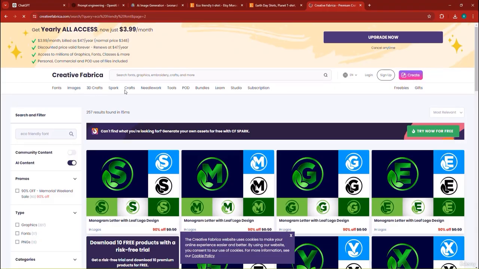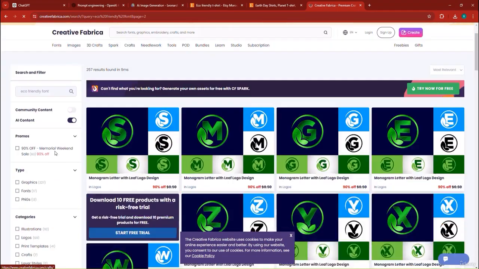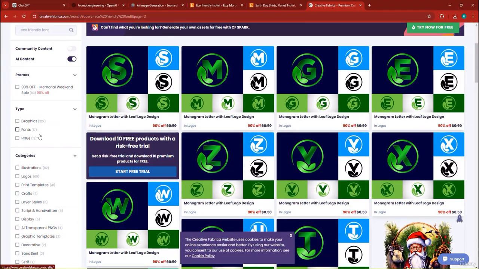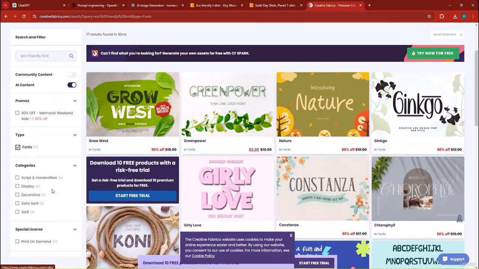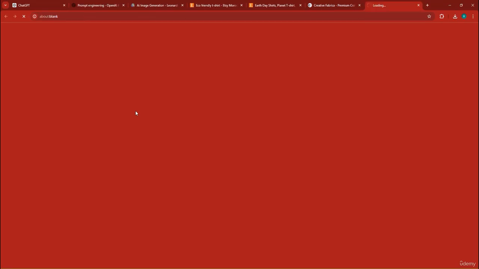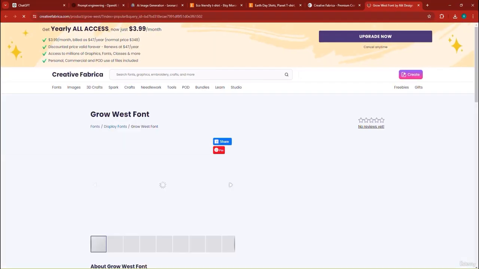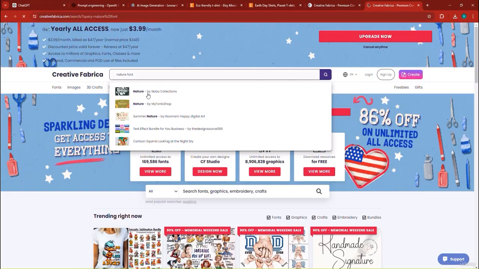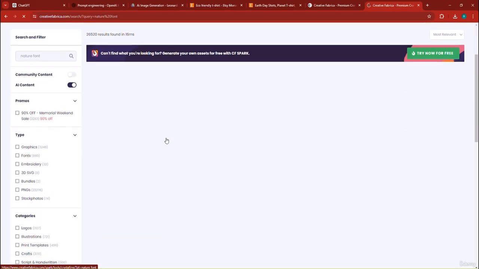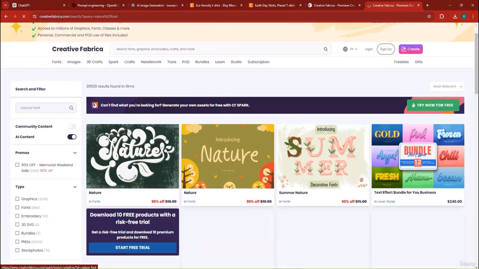Now, pretty much, in this area, you can see the fonts, and you can filter to find the font that you would like. So for example, here we have this particular font right here, which looks pretty good. And I can click that particular font. And if I liked it, I can actually download this particular font. Now I don't need to add it to cart because I have an account. So I can just log into my account and use this font. Or I can go and look for some other fonts that might be interesting for us to use.